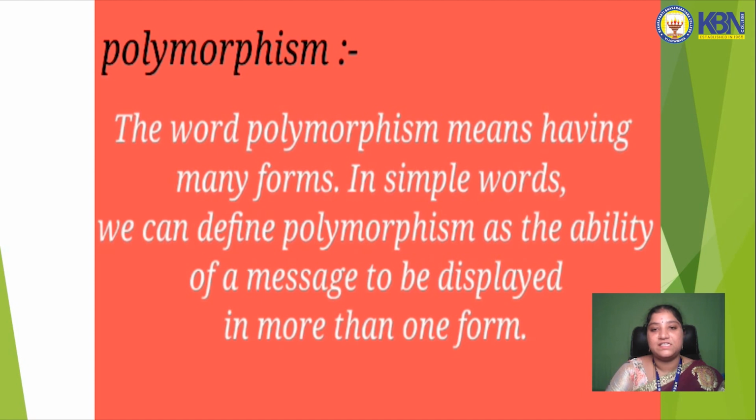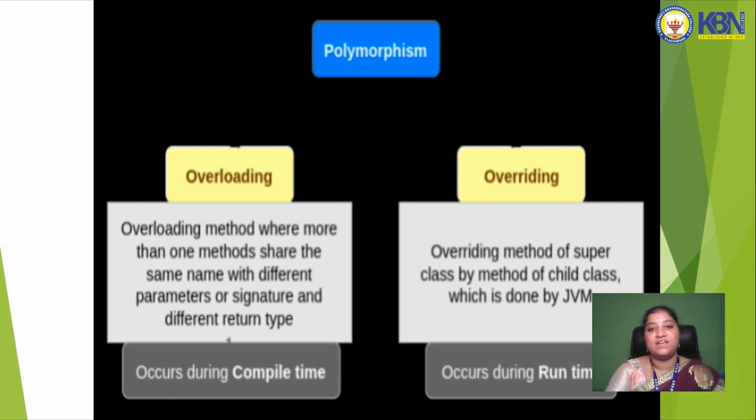Polymorphism is a Greek word. Poly means many, so polymorphism is nothing but many forms. In simple words, we can define polymorphism as the ability of a message to be displayed in more than one form. We can divide polymorphism into two types, that is method overloading and method overriding. Method overloading is resolved at compile time only, and method overriding is resolved at runtime only.